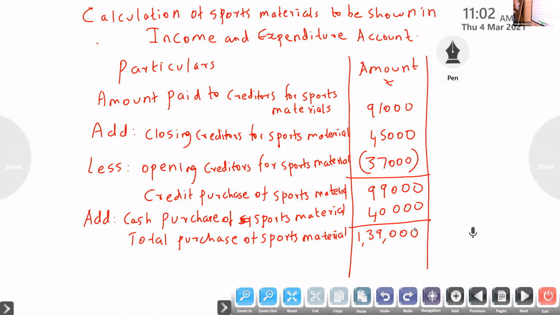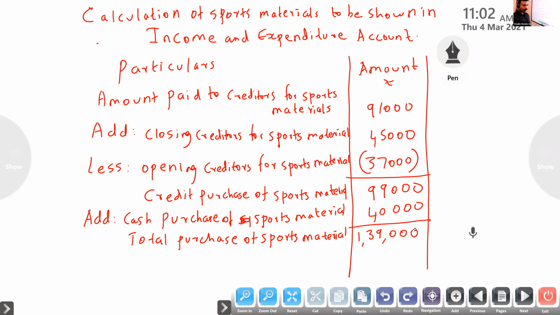So how to find out the credit purchase of sports material? Amount paid to creditors, with that add closing creditors for sports material, and less opening creditors related to credit purchase. Then you will get the credit purchase of sports material. With that, add cash purchase. Here, cash purchase is given. Then you will get the total purchase of sports material.